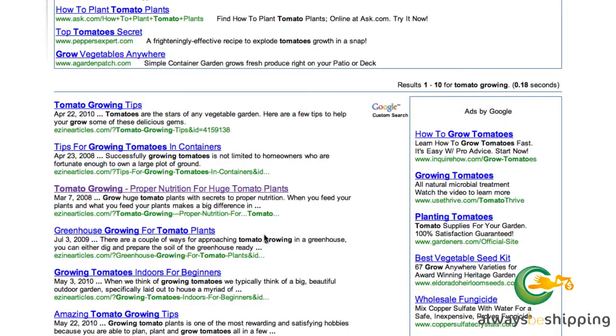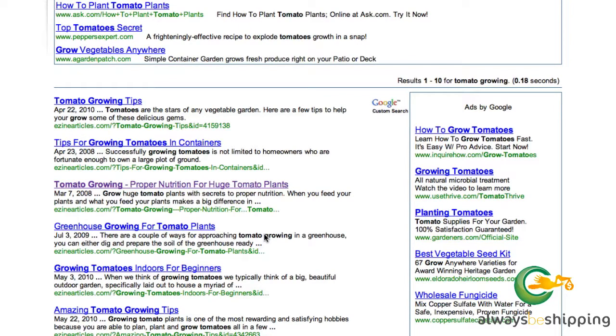Now, I look at the titles just to give me an idea, obviously, of what the article is about, but also to see if there are any interesting keyword-rich titles that would work for my site. And in this case, we're talking about the fictional tomato growing site, so I'm going to look for something that says tomato growing in it. If I was working on this site, of course, I'd have a list of other keywords that I knew people had searched for, and it might be tomato fertilizer or indoor tomato growing and that kind of thing. But in this case, since this is fictional, my biggest keyword that I'm going to look for is tomato growing, since that's something that I know people search for.